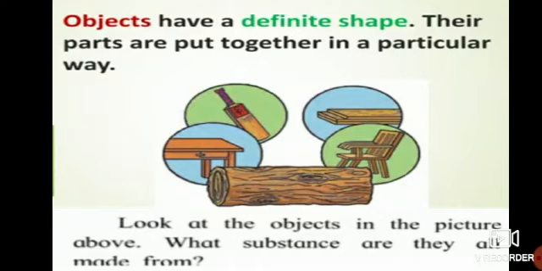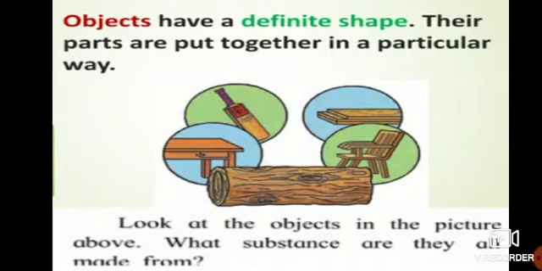That is, objects means table, chair, bat, stand. So these all are objects which are made with the help of the wood. Okay. So what is the substance here? Wood is a substance. What are the objects? Chair, table, bat and the stand.